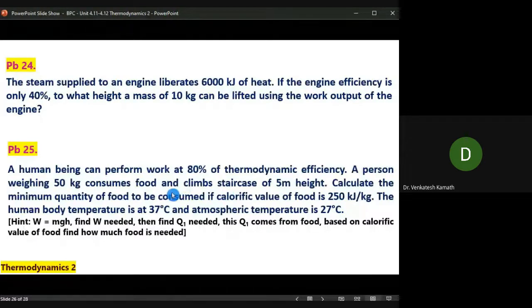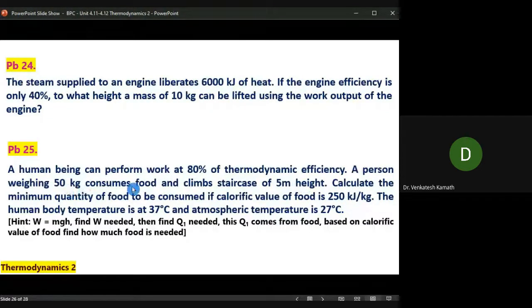But from where does the heat come? The heat comes from the food. If you eat 1 kg of food, it gives you 250 kilojoule of energy. But for this, you require Q1 amount of energy, right? So for that, how much kg of food should you eat? For 1 kg, it releases 250 kilojoule. For this Q1 amount of energy, how much food do you have to eat? Please note, this is in kilojoule.